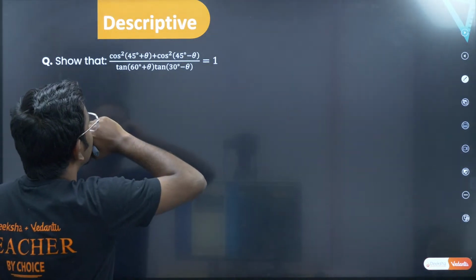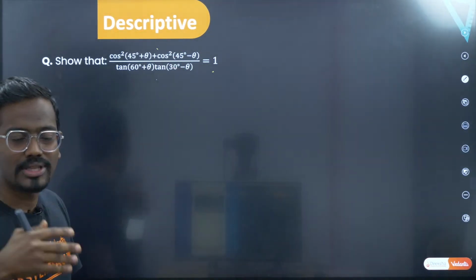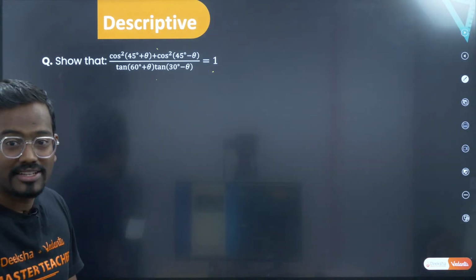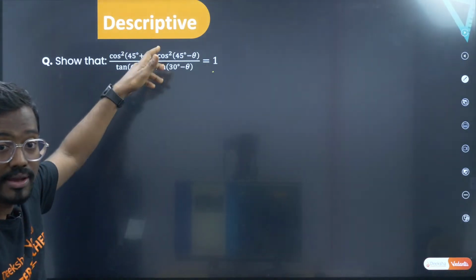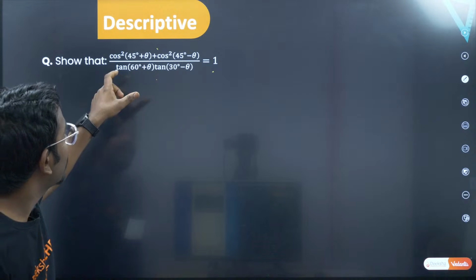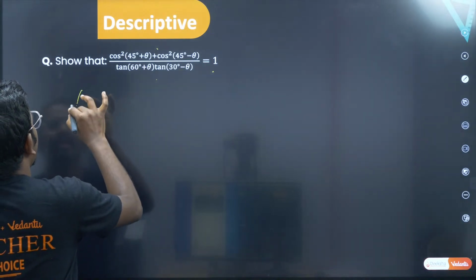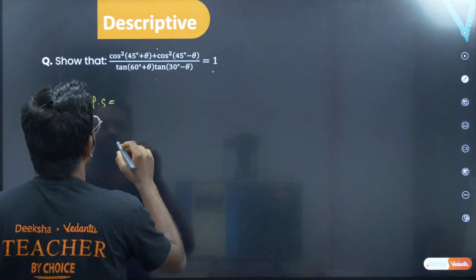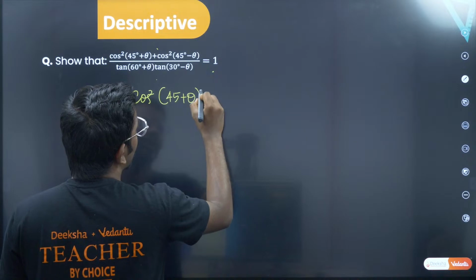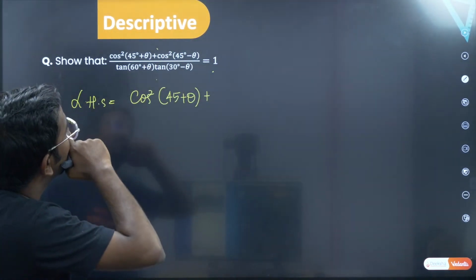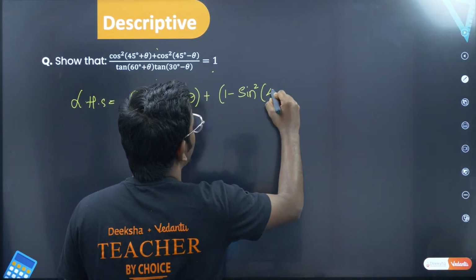The first question, how do you solve this? Sir, I want 1. So my job is to make the numerator and denominator equal, so that you can eliminate numerator by denominator. If they are the same, then it is 1. Or what else you can do? You can make the numerator 1, or make the denominator 1. 1 by 1 is 1. So these are a few ways of thinking about how to end up with LHS equal to RHS. Okay, let me start with LHS. So LHS is equal to cos square of 45 plus theta, and what can be done to this? Sir, can I write this cos square as 1 minus sin square of 45 minus theta?